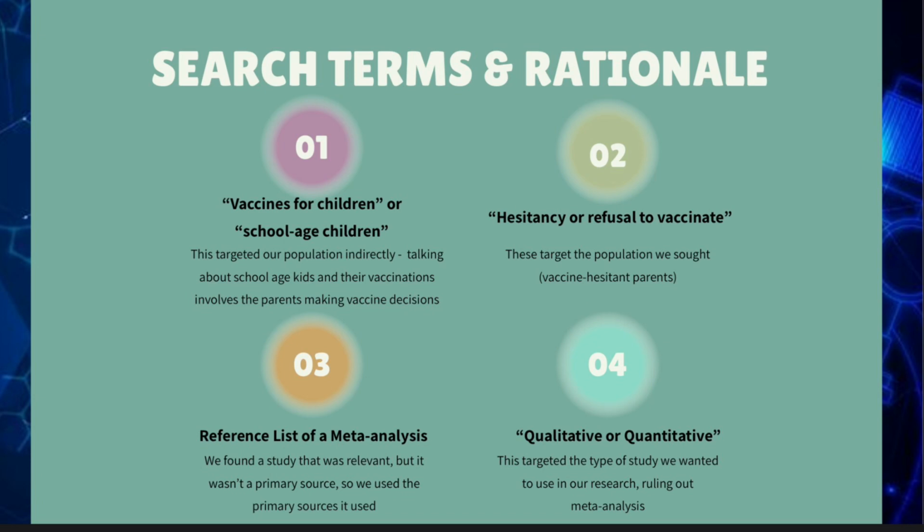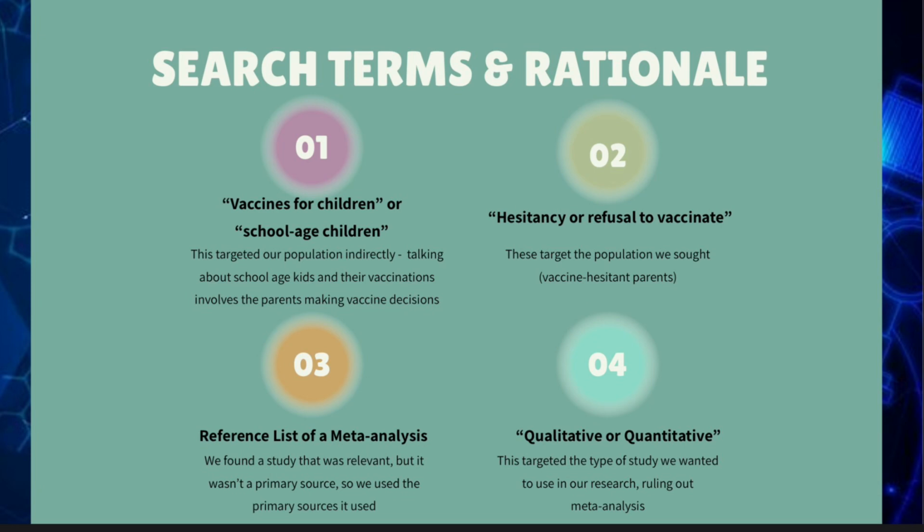This helped narrow our search to our PICO population, since our question directly asked why school-aged children, and not infants, have dropping vaccination rates. As well, we used vaccine hesitancy as a search term so we could research the vaccine hesitant population of parents described in our PICO question. Searching for qualitative or quantitative helped us avoid meta-analyses.